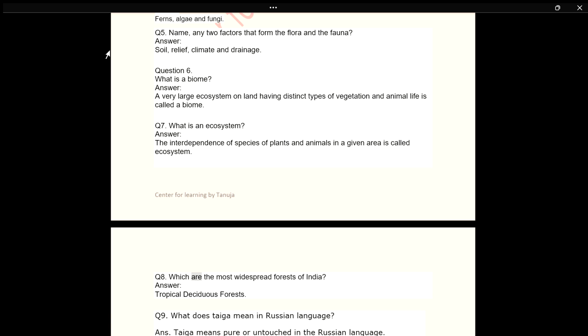Q8. Which are the most widespread forests of India? Answer. Tropical deciduous forests. Q9. What does taiga mean in Russian language? Ans. Taiga means pure or untouched in the Russian language.